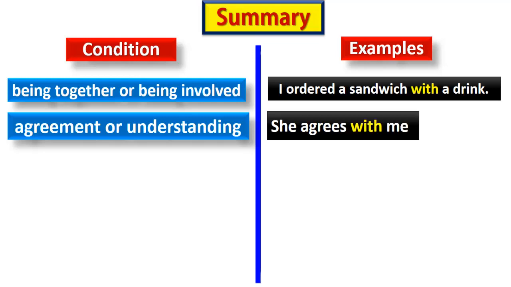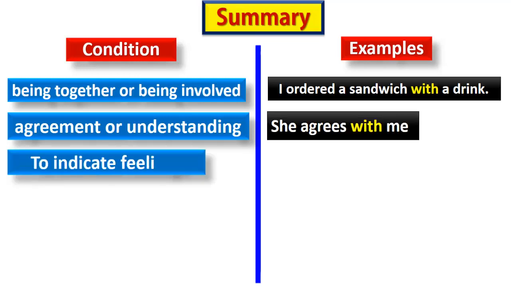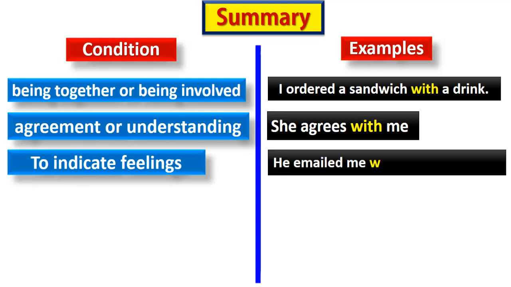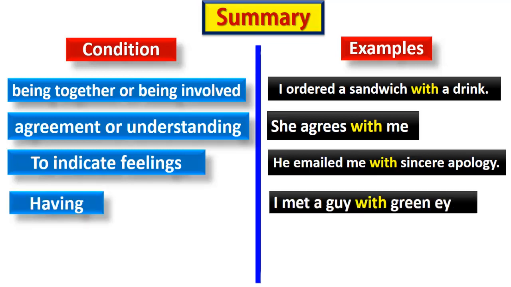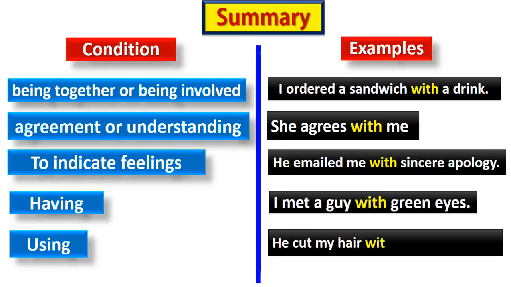She agrees with me. It indicates feelings. He emailed me with sincere apology. It indicates having. I met a guy with green eyes. It also indicates using. He cut my hair with his gold scissors.